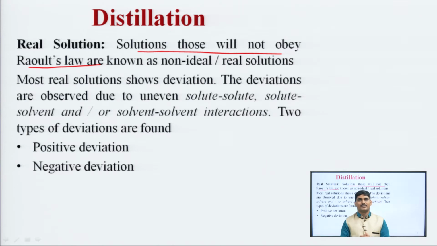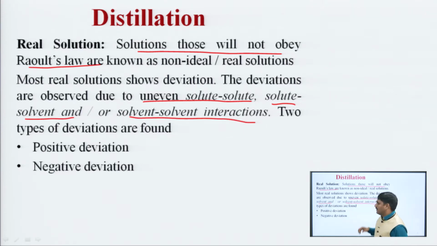Why does this deviation occur? Due to uneven solute-solute interaction, or solute-solvent interaction and solvent-solvent interactions. Due to these uneven interactions between solute and solvent, or solvent and solvent, or solute and solute, deviations are observed. There are two types of deviation, positive deviation and negative deviation.